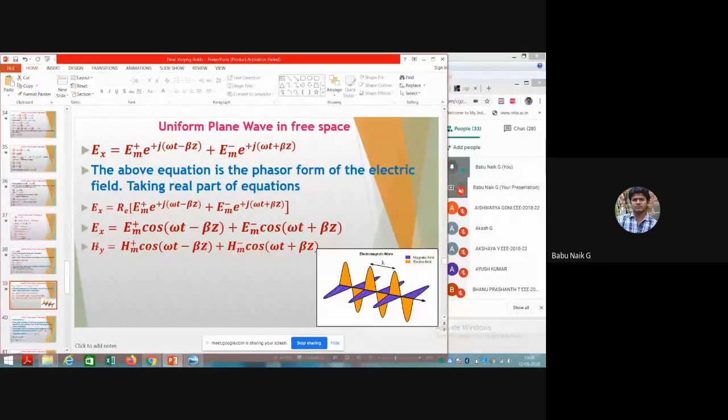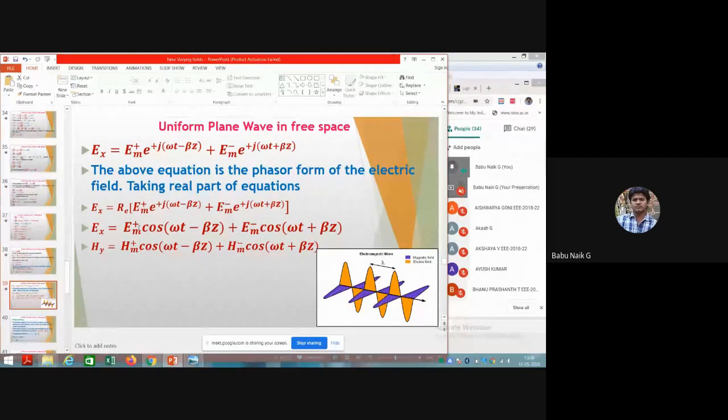In a similar way we can find the other one, the magnetic field. That magnetic field also travels in the forward direction, and similarly we can see it in the negative direction on the z axis. So these are the main functions by which a wave travels in any medium.